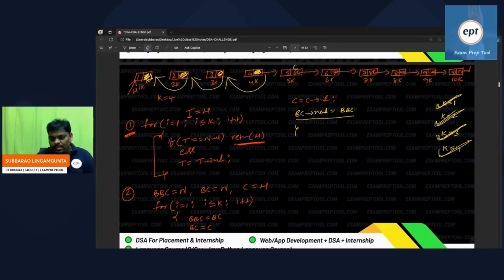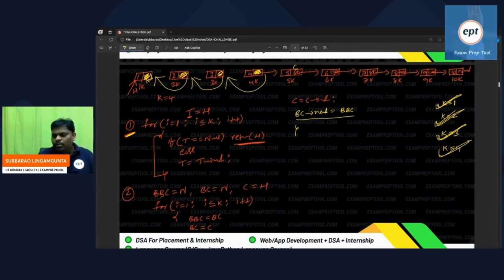You may ask, sir, what is the purpose of the first step? It is just identifying whether K people are there or not. Okay, K people are there. Then what is the second step, sir? K people reverse. So for every K value, one node will be reversed. But remember, when K value 1 is over, current will be at the second place, because the first node reverse is done. K value 2 means the second node reverse is done, but current will be at the third place. I think 4 rounds are over, 4 nodes reverse done. So current will be at the fifth node. I think everything is fine.